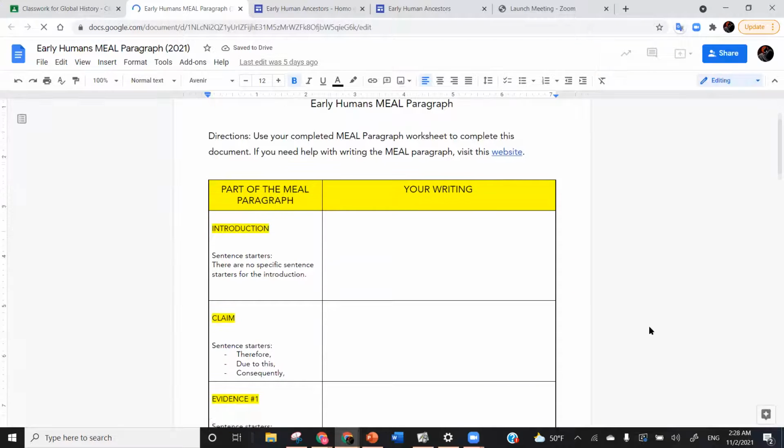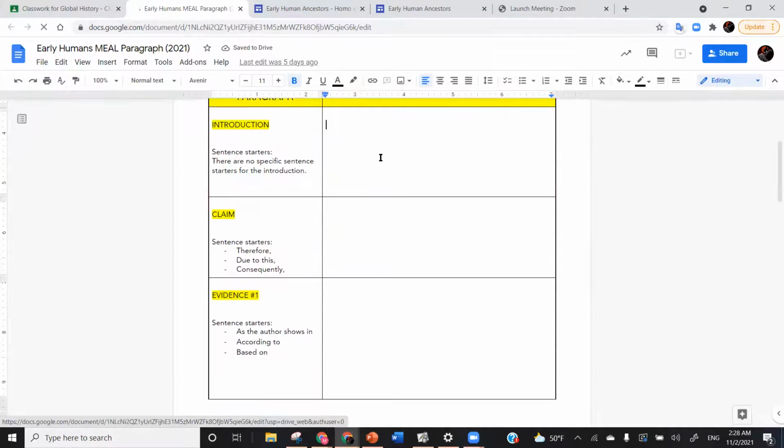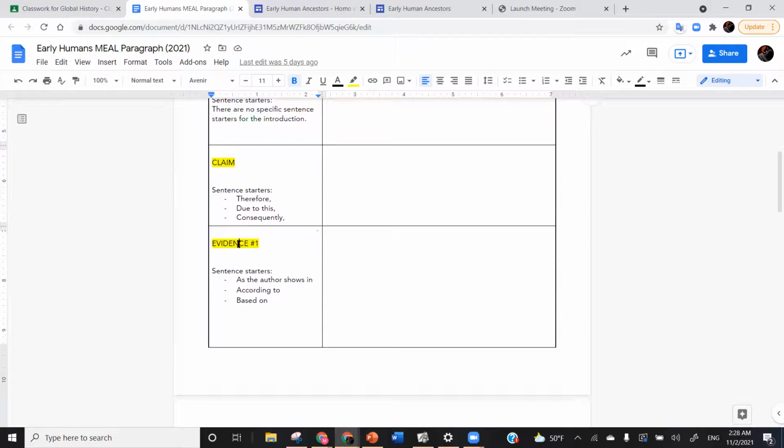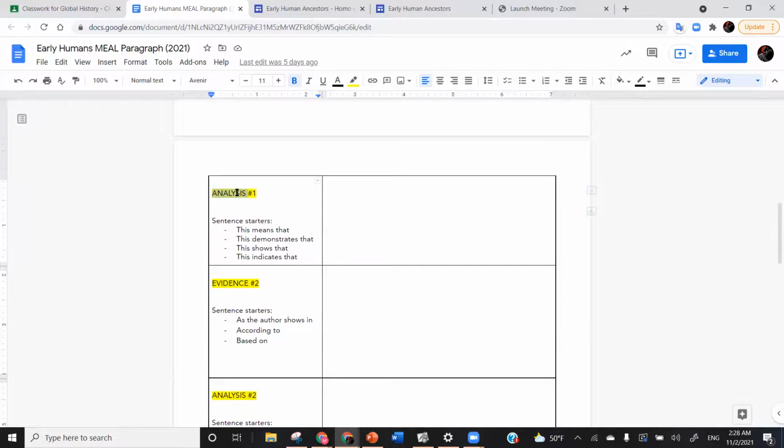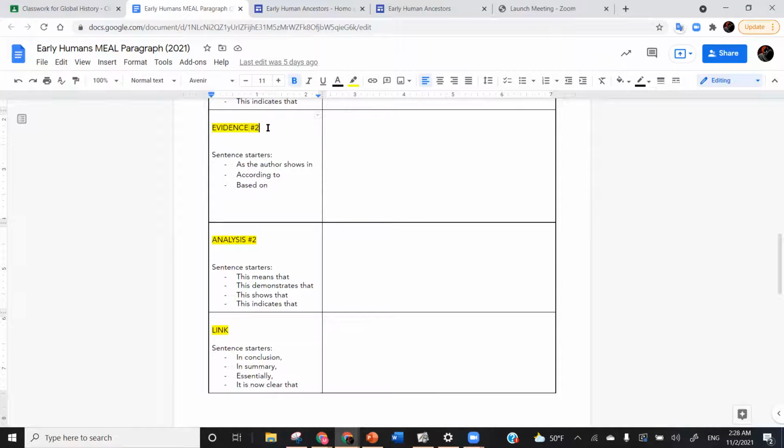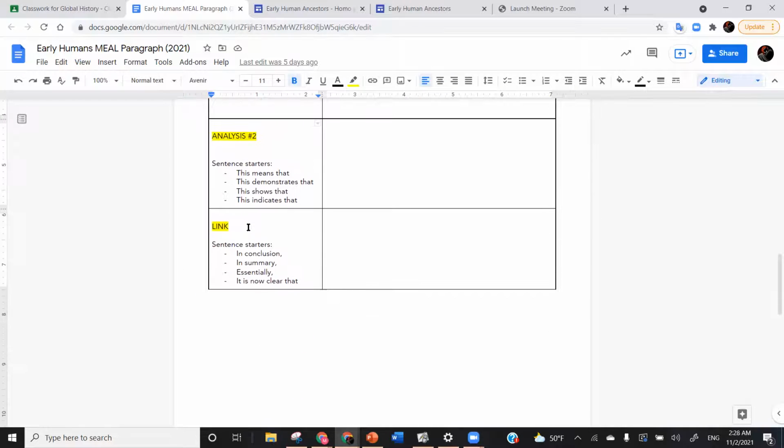So basically what you're doing is you are typing up each section of the meal paragraph worksheet that you've just completed. You'll see it's labeled into different sections: introduction, claim, evidence number 1, analysis number 1, evidence number 2, analysis number 2, and the link.